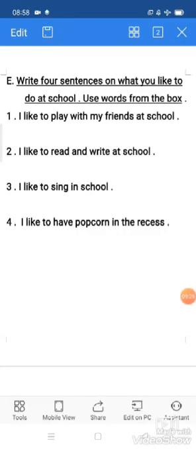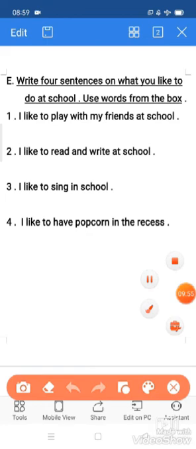So look at here, children. As I was feeling difficulty to write on the book with my pen, I have typed like this so that you will feel easier to understand it. Okay, look at it from the book, children, page number 30. So first one, I like to play with my friends. You can write like this: I like to play with my friends at school.